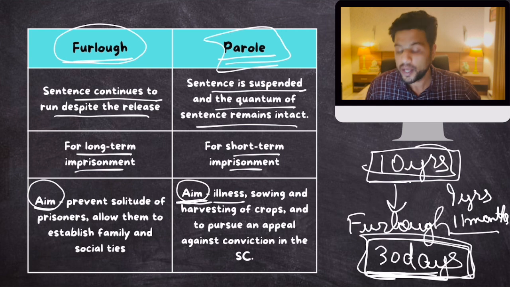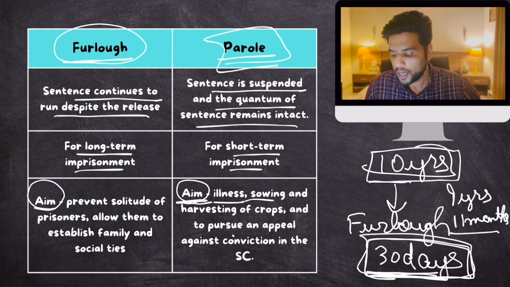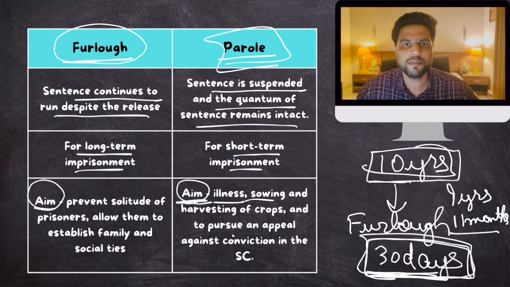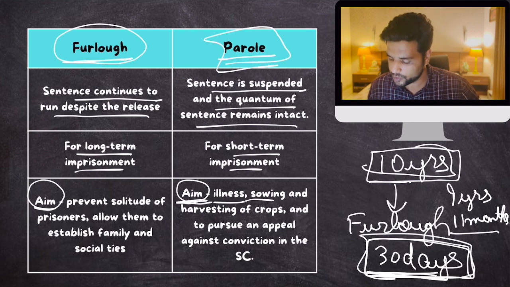Maybe you're ill, maybe you're a farmer and your crops are being harvested and you're the only laborer on your farm. That can be the reason. Or maybe you're fighting your case in the Supreme Court and you have to go there because it's your date. Then you can be given a parole. Make sense? There are some other differences as well.